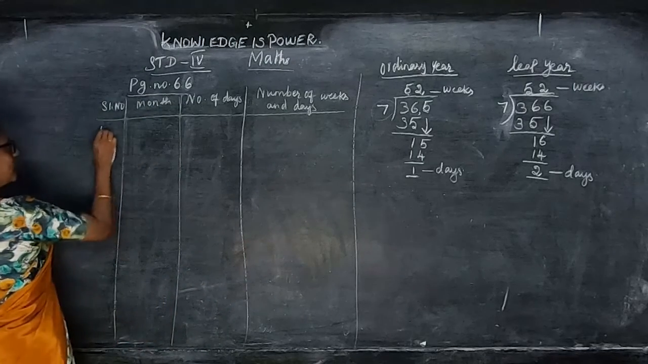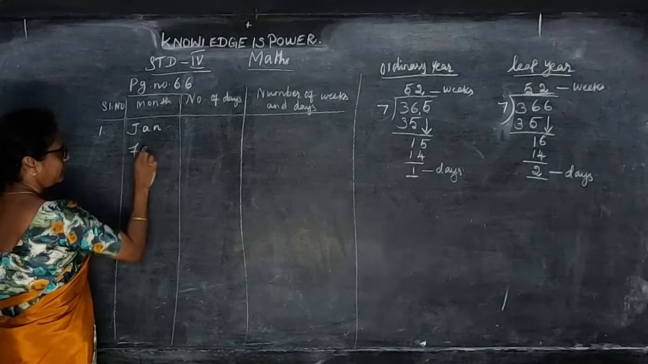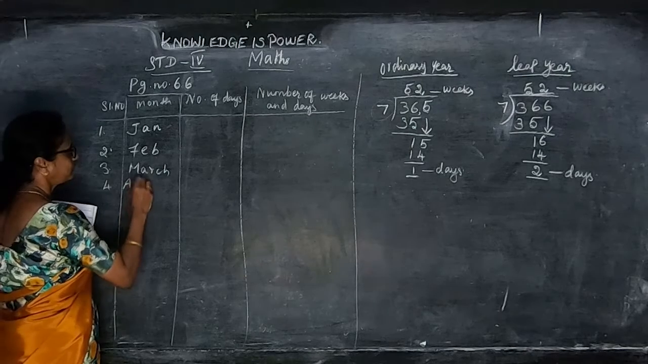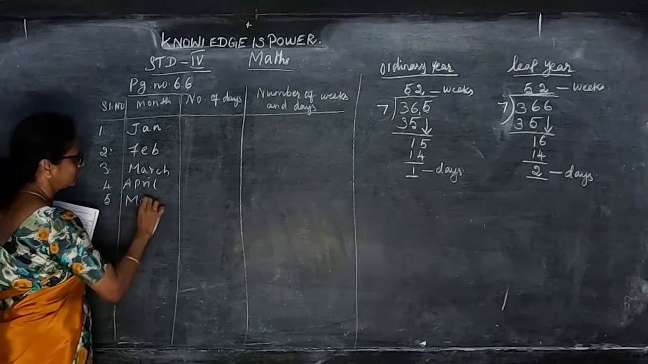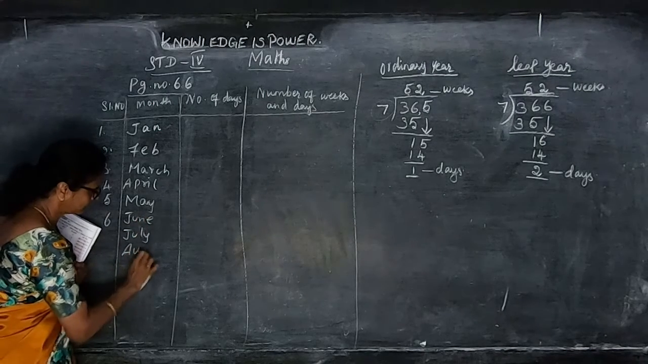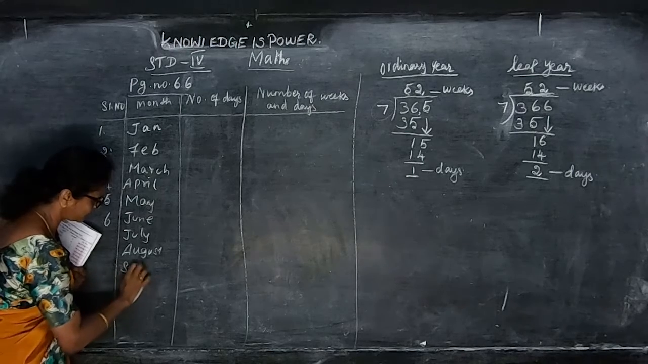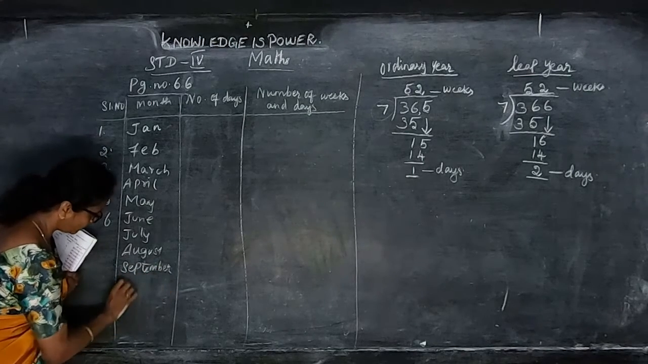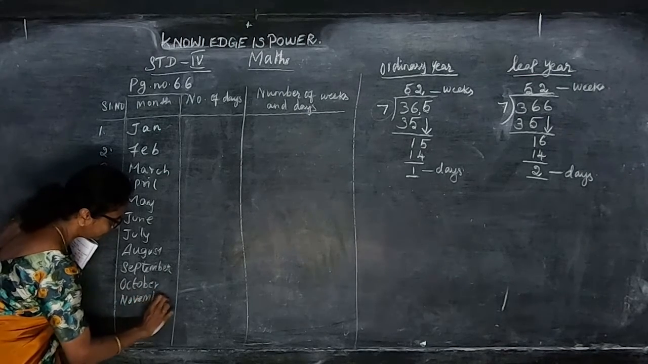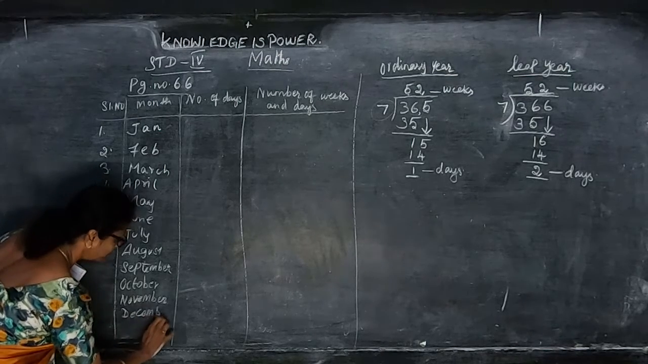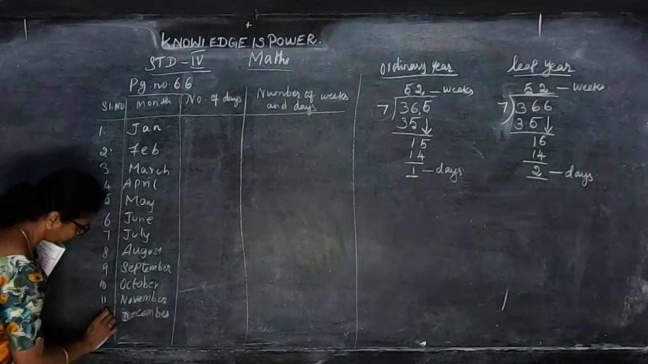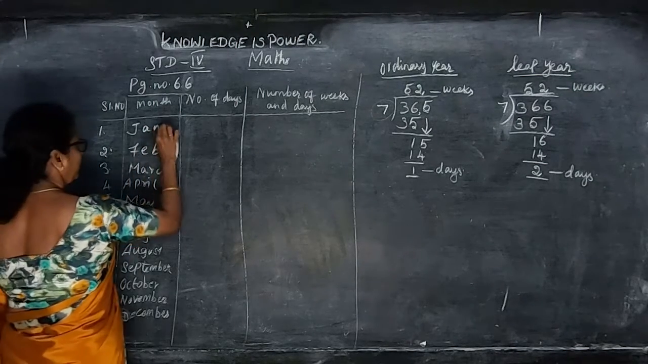Now we will see January, February, March, April, May, June, July, August, September, October, November and December. So 12 months.